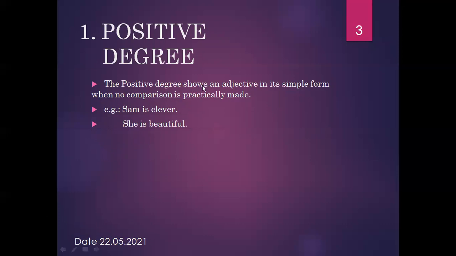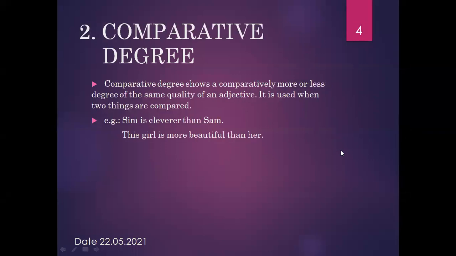It means positive degree shows an adjective in its simple form. You can see there is no comparison between two things. Sam is clever. So here there is no comparison. After that, our second degree is comparative degree. So what do we mean by comparative degree?